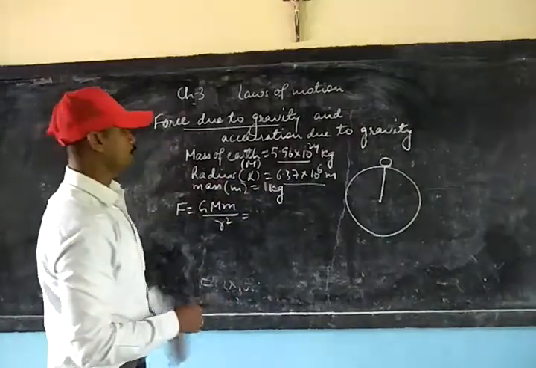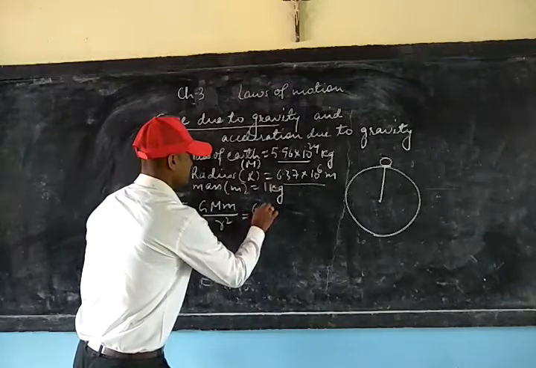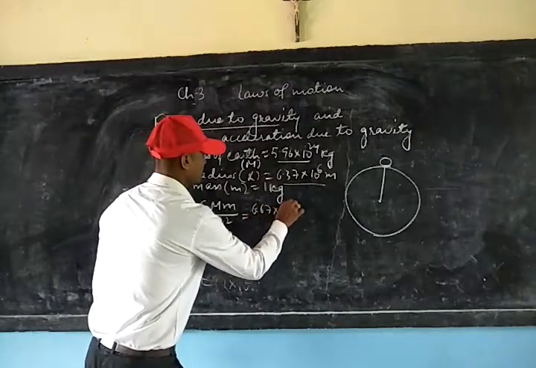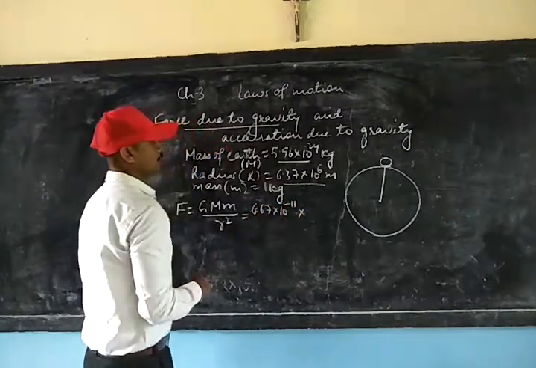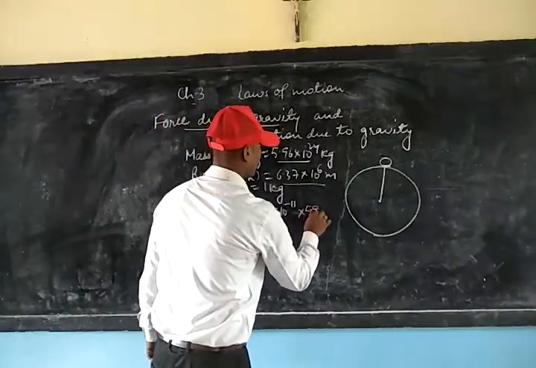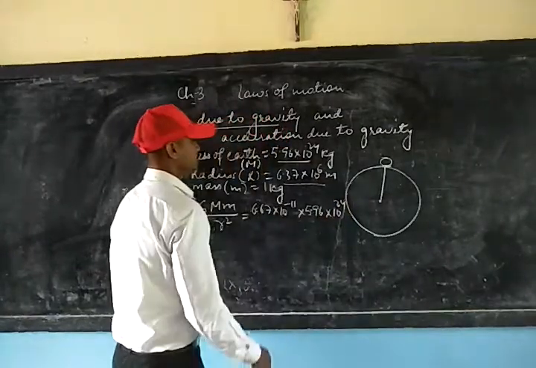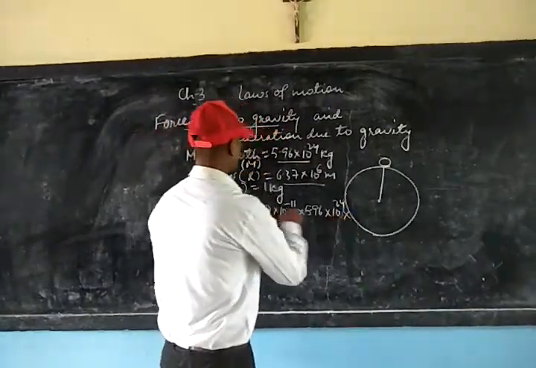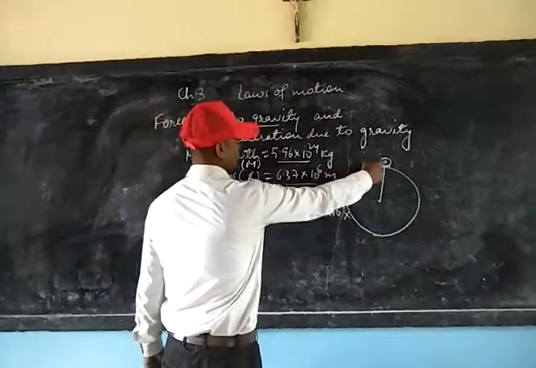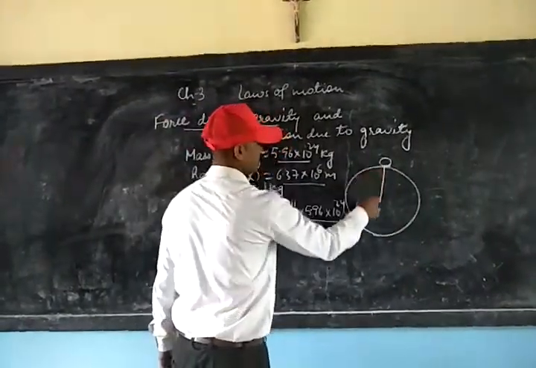On putting these values, G is 6.67 × 10^-11, into the mass of the Earth, 5.96 × 10^24, and the mass of the body, that is this small body, is 1 kg, divided by the distance between the two bodies.